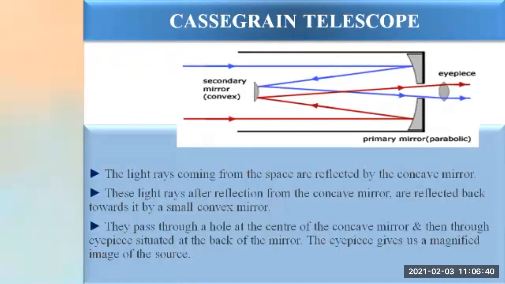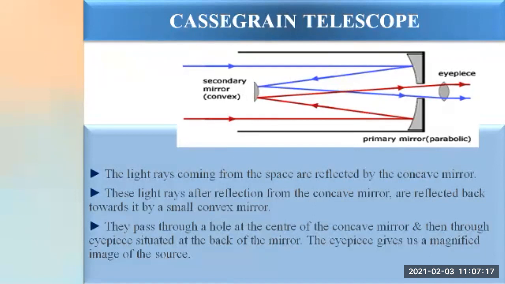Then the next one is the Cassegrain telescope. This telescope is constructed in such a way that it has one concave mirror and one convex mirror. The basic difference between the Newtonian telescope and the Cassegrain telescope is that in the Newtonian telescope they use the plane mirror, and here in the Cassegrain telescope, they use the convex mirror. This is the small difference between them.